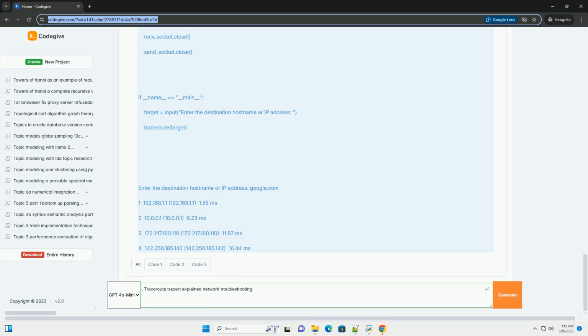By understanding how traceroute works, how to interpret its output, and how to use it for troubleshooting, you can gain valuable insights into network performance and connectivity issues. While the provided Python code is a simplified illustration, it demonstrates the core principles behind traceroute and provides a starting point for building more sophisticated network diagnostic tools. Remember to always use traceroute responsibly and ethically, respecting the privacy and security of network resources.